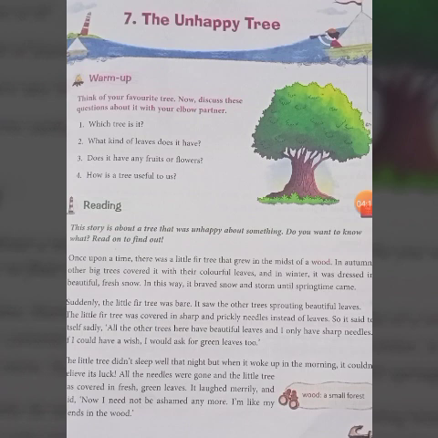So it said to itself sadly. He was very sad, and he said, "All the other trees here have beautiful leaves, and I only have sharp needles. If I could have a wish, I would ask for green leaves too."